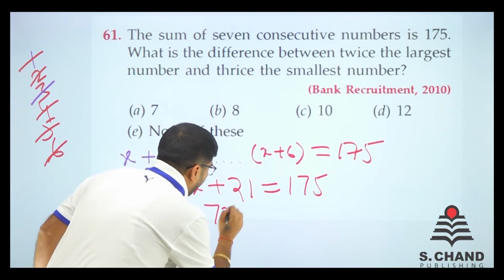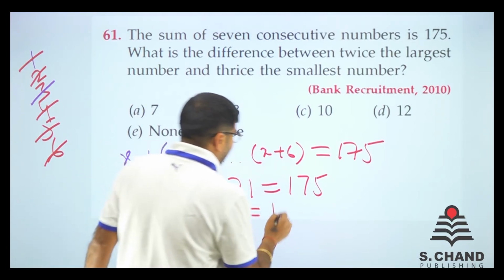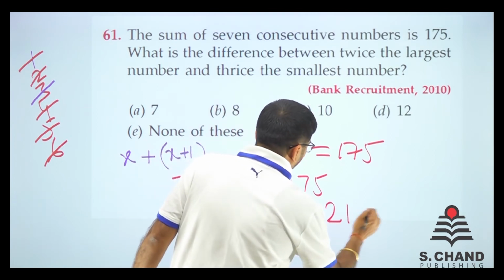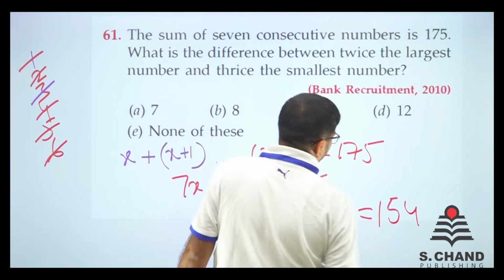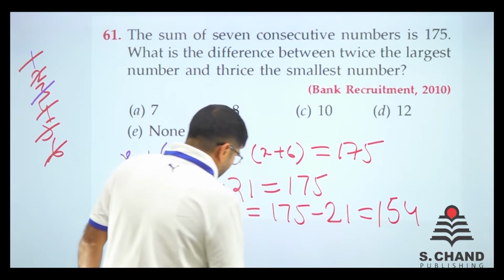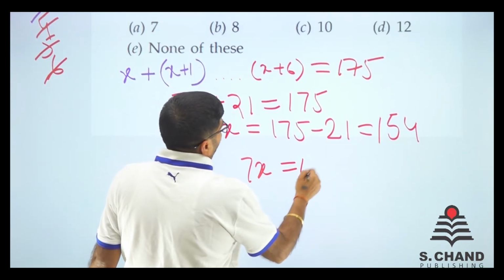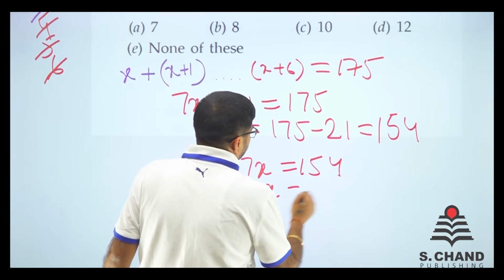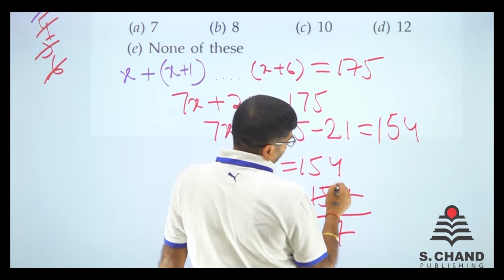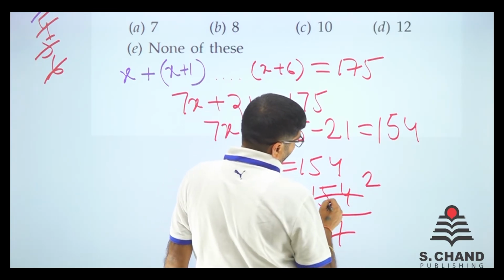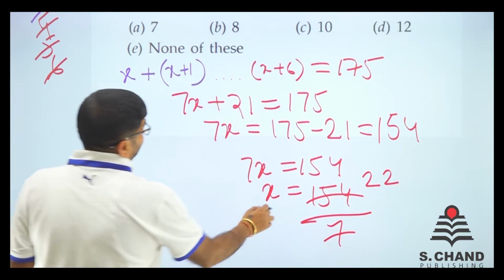So 7x is equal to, when plus 21 goes there, it is minus 21. So 175 minus 21, it is 5 minus 1, 4, 7 minus 2, 5, 154. What we need to do, just divide. See, 7x is equal to 154. So x is equal to 154 by 7. 7 twos are 14, right? So 2 times. So 1 left. 14 again 2 times, 22. So x is equal to 22.